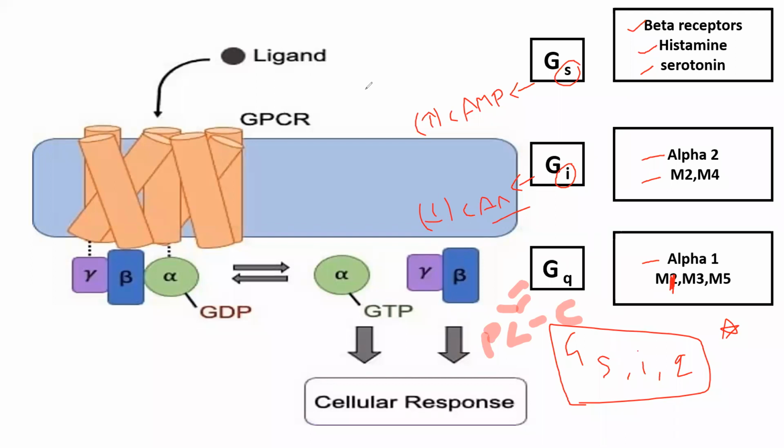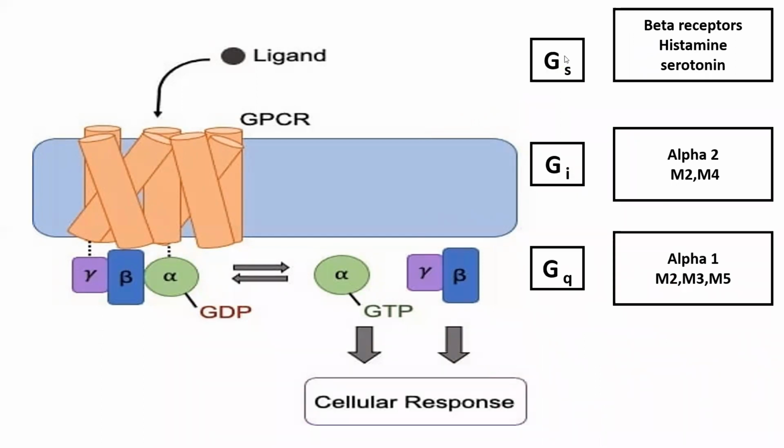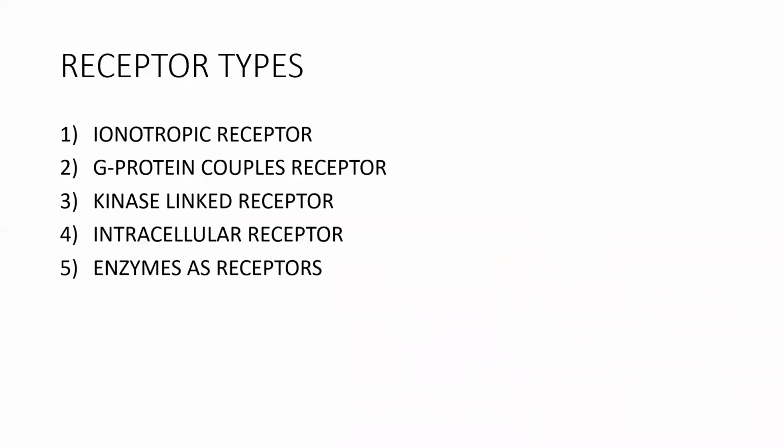So just G protein coupled receptor: Gs, Gi, Gq, and what are the examples? Gs acts by increasing cyclic AMP. Gi acts by decreasing cyclic AMP. Gq acts with phospholipase C activation. So that's it for G protein coupled receptor. Is that fine? So we completed inotropic receptor and G protein coupled receptor.